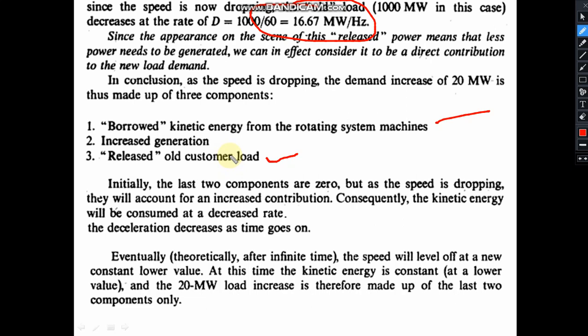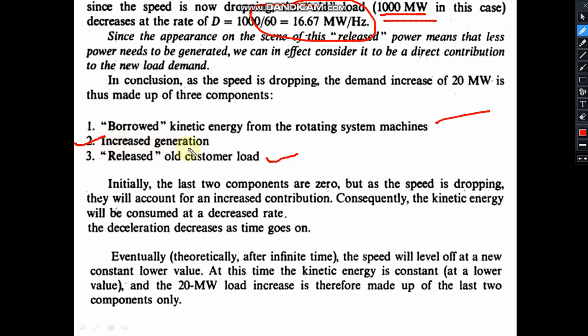Now suppose we consider hypothetically that the whole of this load, 1000 megawatt, before switching on of 20 megawatt, was consisting of heater load. Then this D will be 0. There will not be any contribution from here. And finally we are having increased generation.